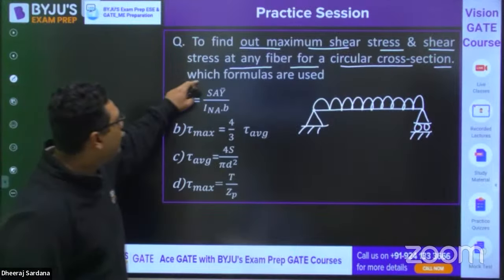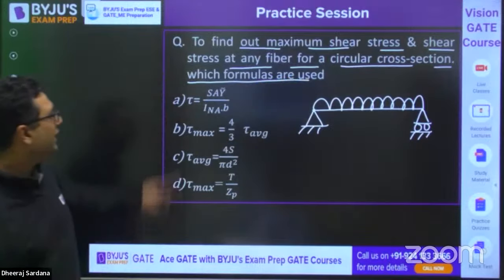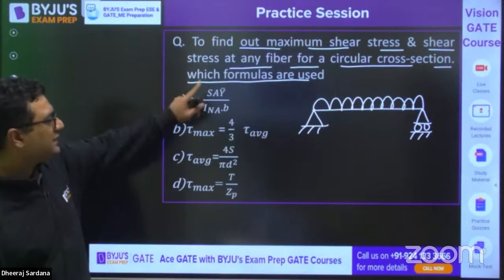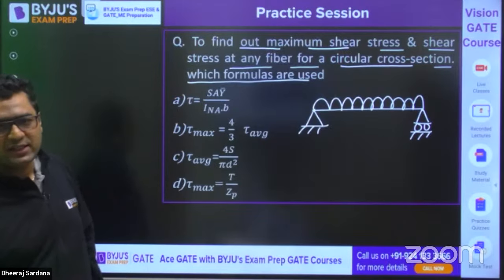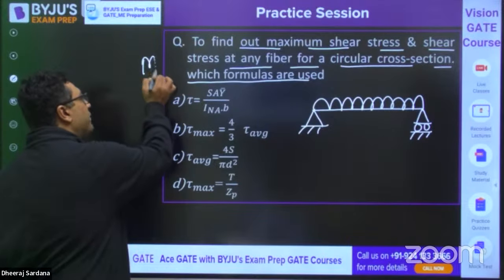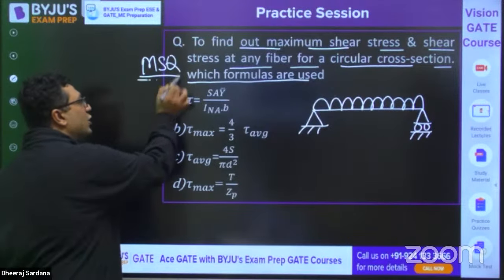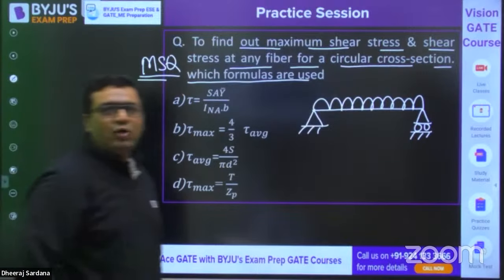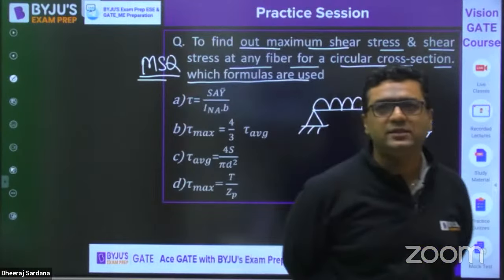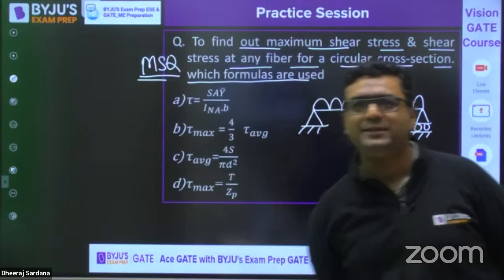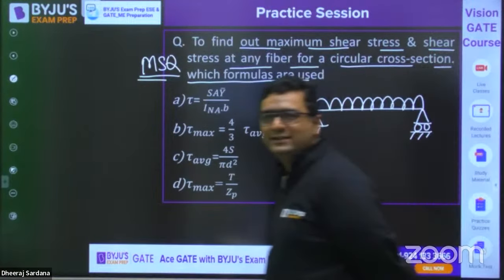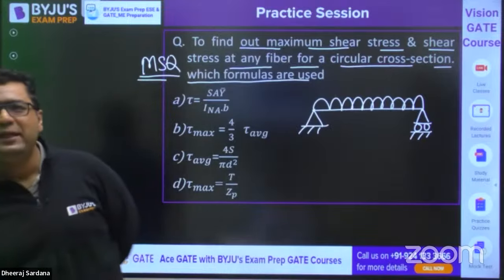They are asking which formulas are used, and they are asking 2 things. One is the maximum shear, other is the shear stress at any fiber. So this is also MSQ. More than one options can be correct. Let us see how many of you will give the right answer for this. Papa Ghoda is saying A. B is also coming.